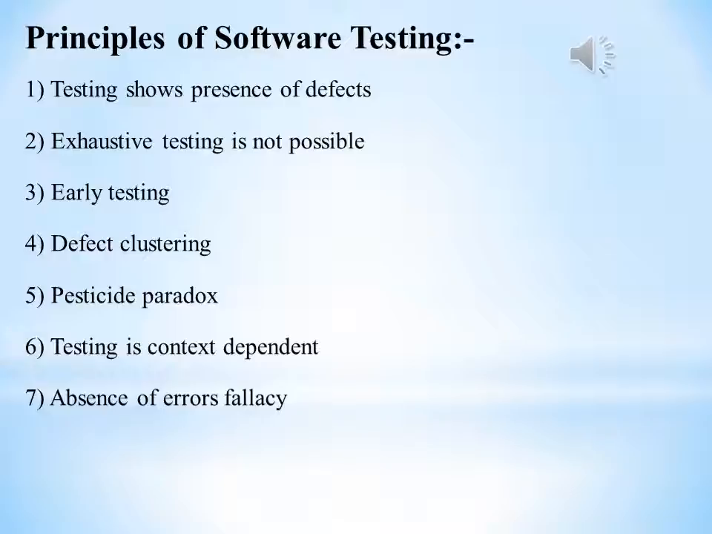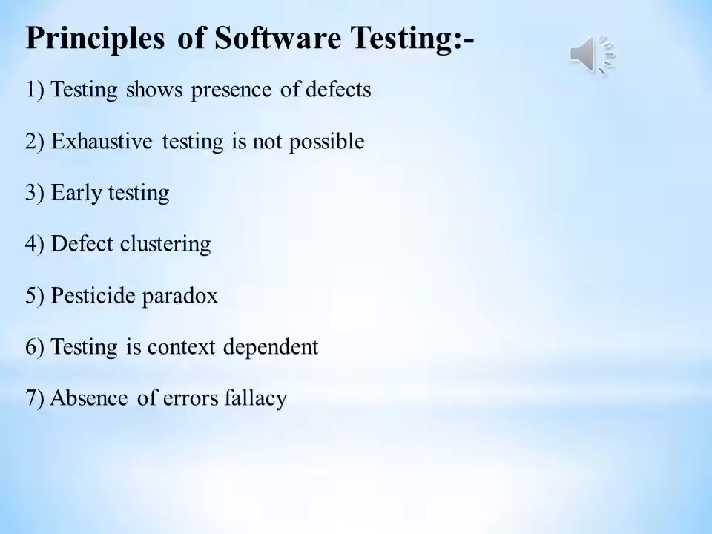The second principle is exhaustive testing is not possible. It is the process of testing the functionality of a software with all possible inputs, valid or invalid, and preconditions, known as exhaustive testing.